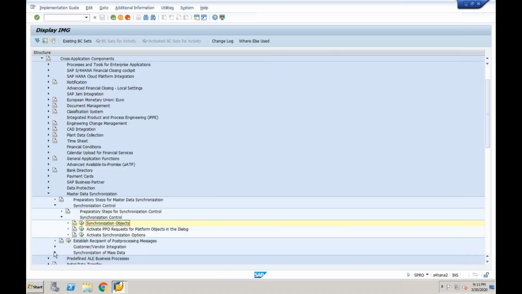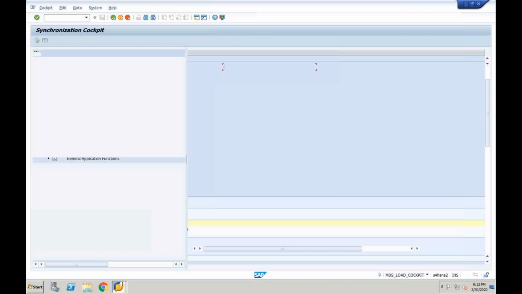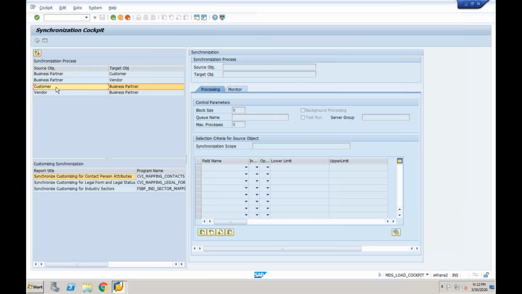After that, go to synchronization of master data, execute synchronization cockpit, select customer to business partner because you are converting the customer into business partner. Double click on this. The block size it will automatically take because you already entered.